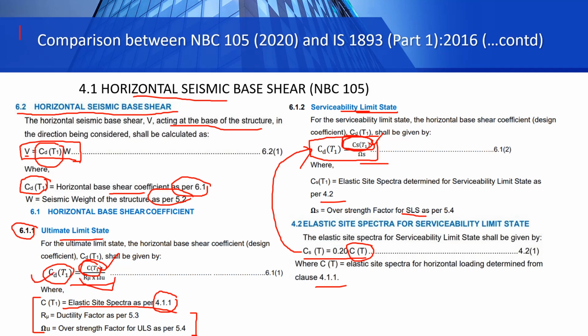After finding this CDT1 value, you calculate the base shear for the direction considered using this formula CDT1 into W, the seismic weight. We will come to this seismic weight calculation a little bit later. Now we have got the value of all these symbols here. Finally, you can calculate the base shear. So this is about calculation of base shear in NBC 2020.